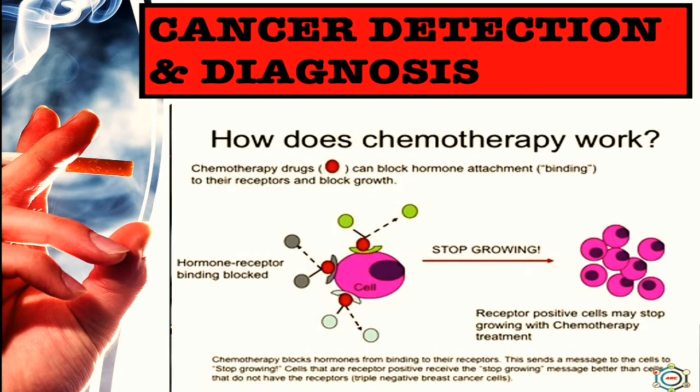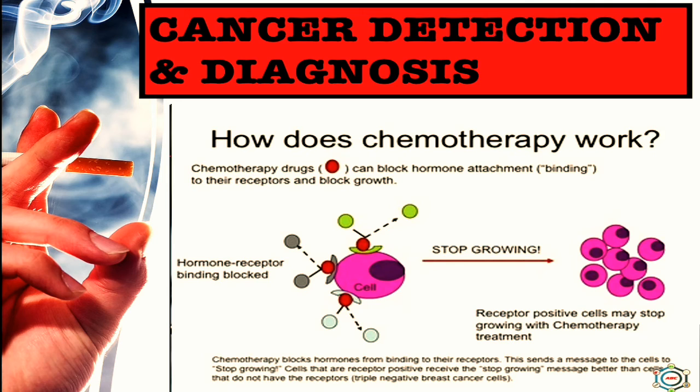And then chemotherapy, that means administration of certain anti-cancer drugs. These drugs check cell division by inhibiting DNA synthesis or are more toxic to cancer cells than to the normal cells.